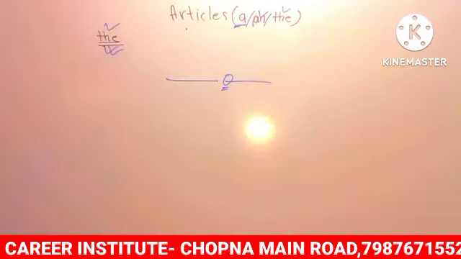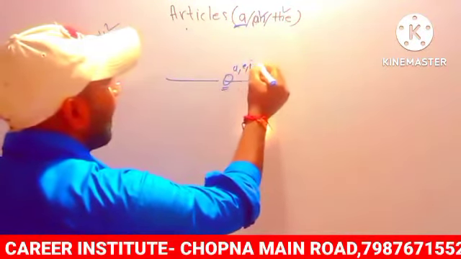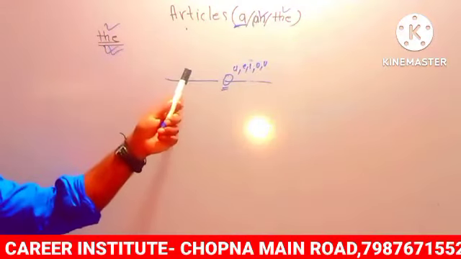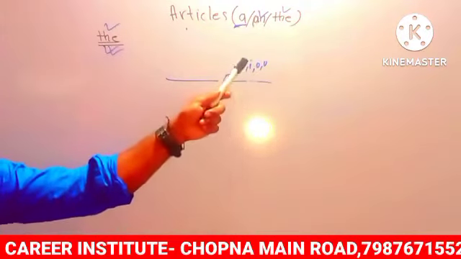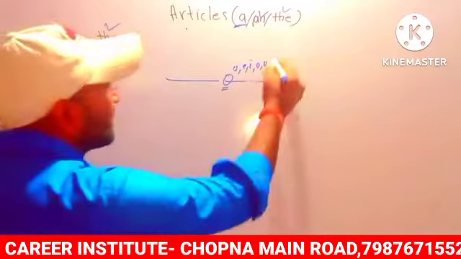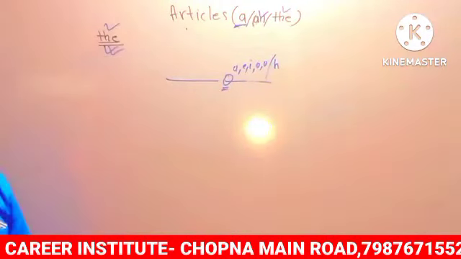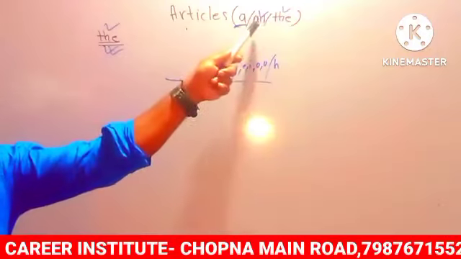If the first letter is a vowel, A, E, I, O, U, suppose the first letter is a vowel, so what do we have to use in this blank? The first letter is A, E, I, O, U, or sometimes a semi-vowel. So what do we have to use? A, an, or the? With vowels, with semi-vowels, we have to use "an".